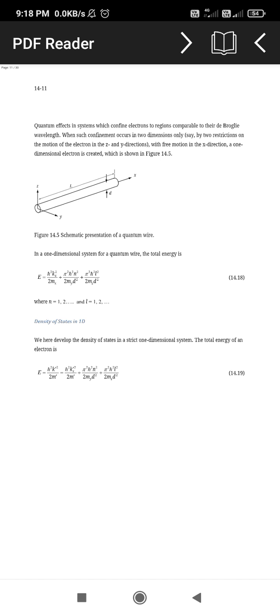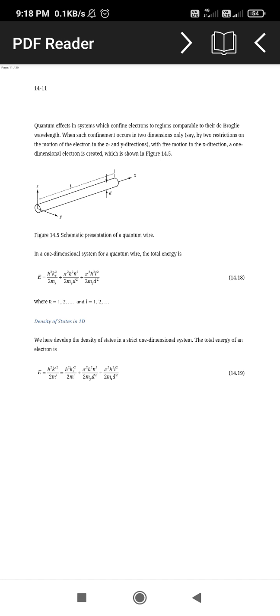In the one-dimensional system of the quantum wire, the total energy is equal to h cross square kx square divided by twice mx plus pi square h cross square n square divided by twice my d square plus pi square h cross square l square divided by twice mz d square. Here n is the number of electrons and l is the number of particles. Now the density of states we can find here in the one-dimensional systems.